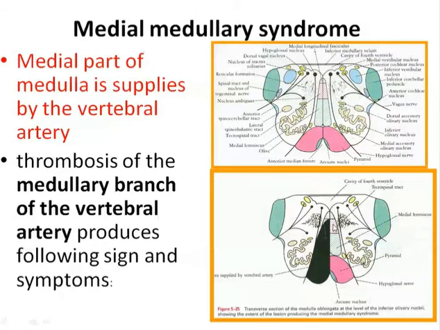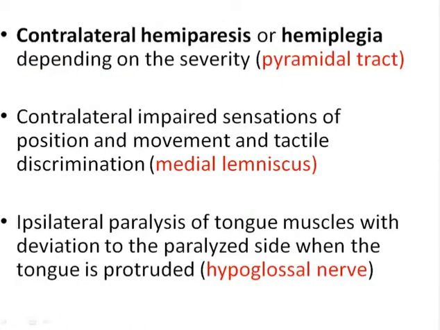So contralateral hemiparesis or hemiplegia, depending on the severity, because of the involvement of the pyramidal tract. Because of the lack of arterial supply to the pyramidal tract, the major fiber corticospinal tract will be affected, and contralateral hemiplegia can be seen. The contralateral impaired sensation of position and movement and tactile discrimination is because of the involvement of the medial lemniscus. Ipsilateral paralysis of the tongue with the deviation to the paralyzed side when the tongue is protruded is because of the involvement of the hypoglossal nerve. So that is the symptoms in relation to the medial medullary syndrome, and the areas involved are the pyramid, lemniscus and the hypoglossal nerve nuclei.